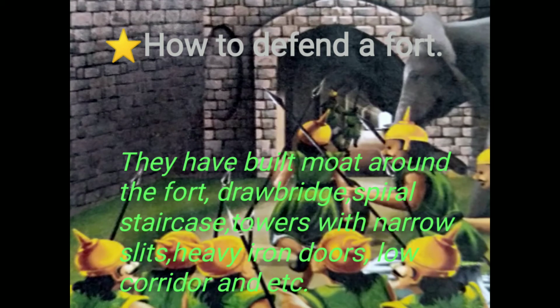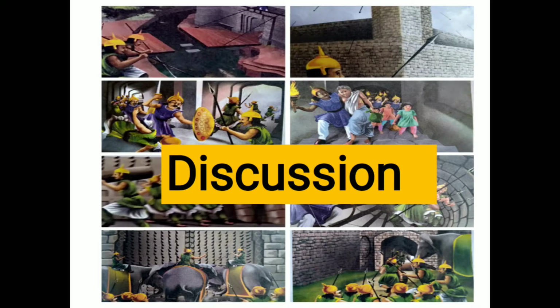These are all the defenses given in a fort. Heavy iron doors, low corridor and its spiral staircase, towers with narrow slits. All these things are the supporting details to find out the main idea, how to defend a fort. These are all the main ideas we found. Now let's start our discussion part.